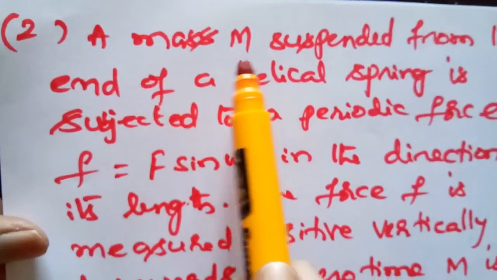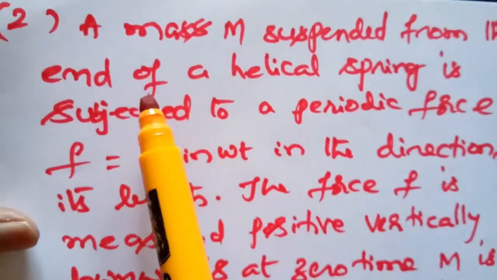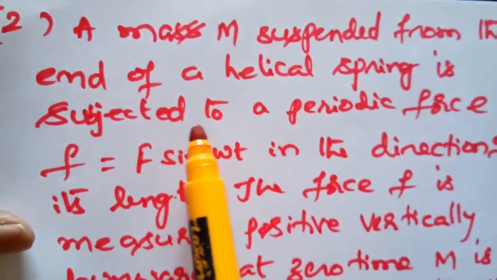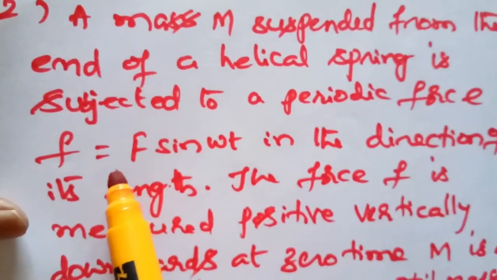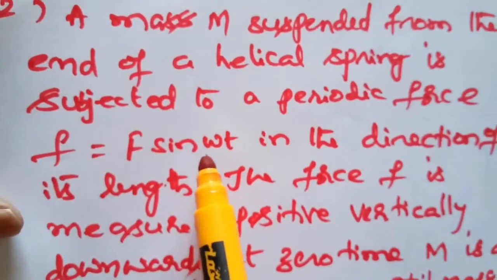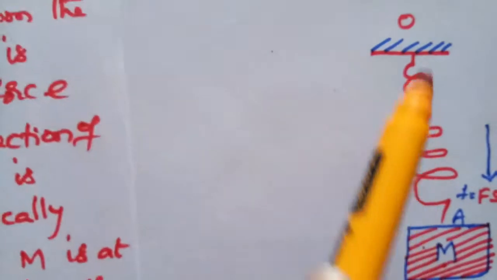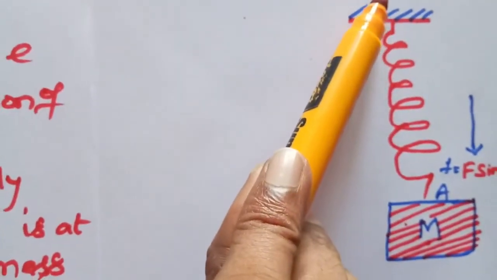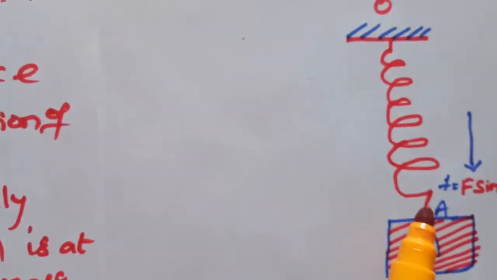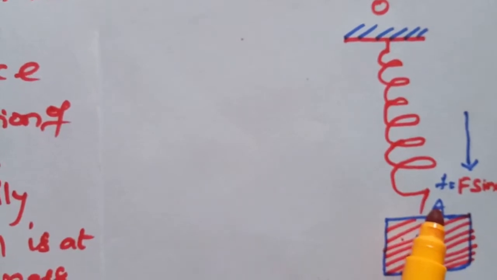In the given problem, a mass capital M suspended from the end of a helical spring is subjected to a periodic force F is equal to capital F sine omega t in the direction of its length. Here, the fixed end of the spring and the lower end of the spring.